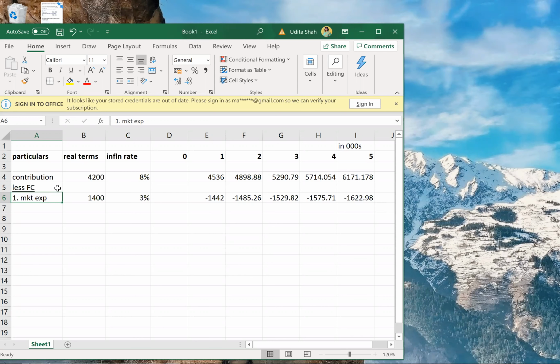What is the first fixed cost? Marketing expenditure, which was 1400 without inflation. Add inflation of 3% each year.